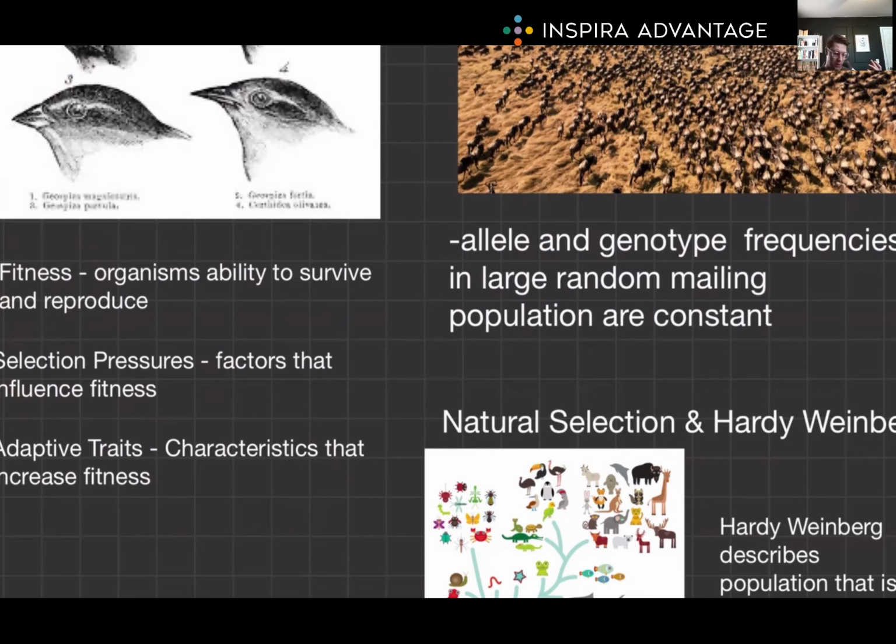Using that same story, for adaptive traits, coloration would be the adaptive trait. The black moth has a better adaptive trait. It's black, it can hide, whereas the white moth is going to stick out like a sore thumb and get eaten by a bird, maybe even.